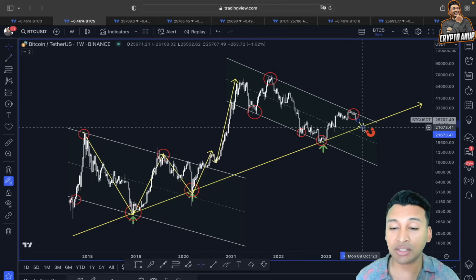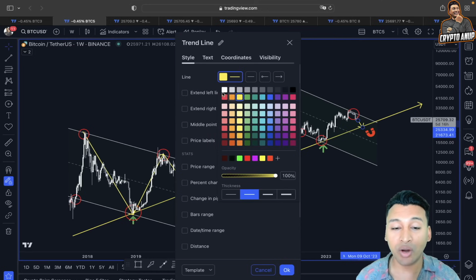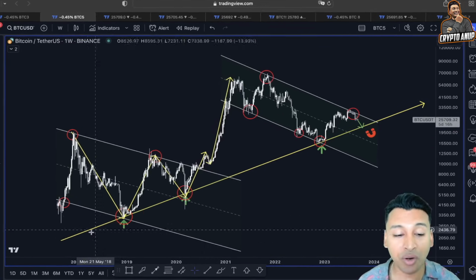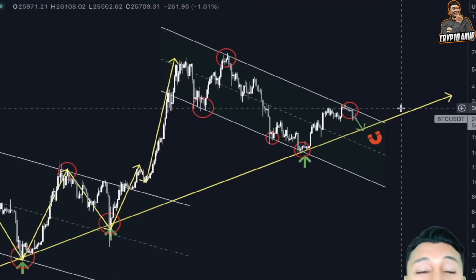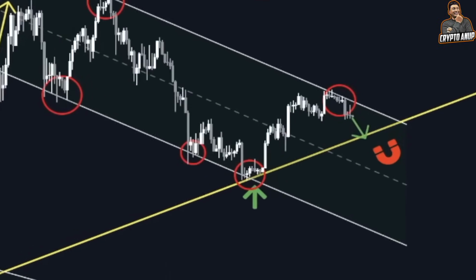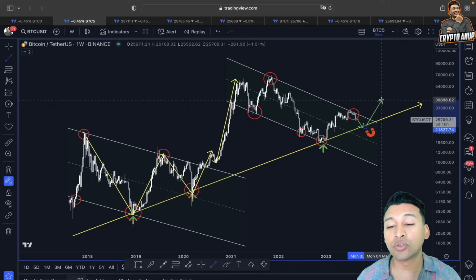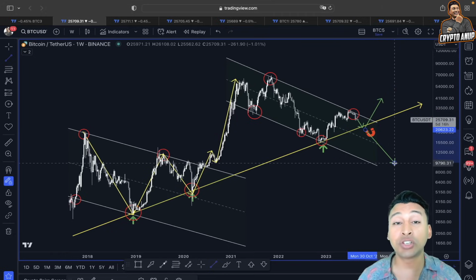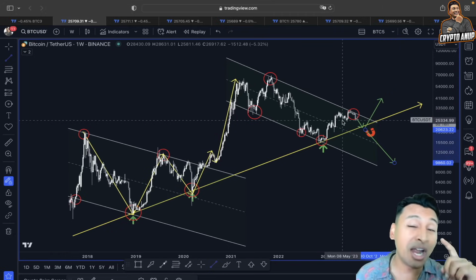Price getting attracted to the downside around this rising trend line. Yes guys, this rising trend line might be attracting us before the price of Bitcoin chooses a trend duration. So if we are going to see another continuation below 20,000, then we are in big trouble.